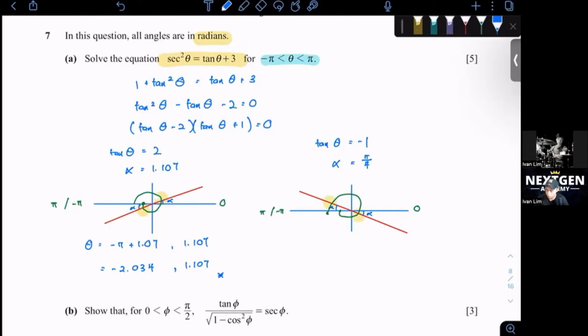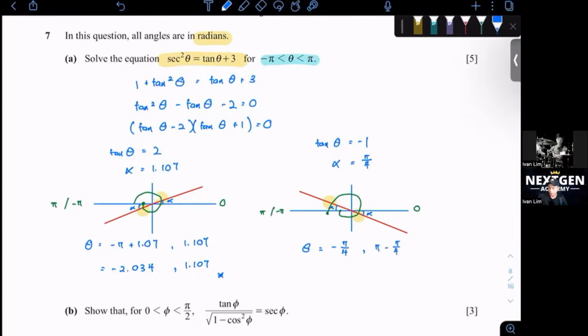In the fourth quadrant, when it's in the negative region, that will just be my negative alpha, which is negative pi over 4. And in the positive one, the second point over here, this would be pi minus pi over 4.